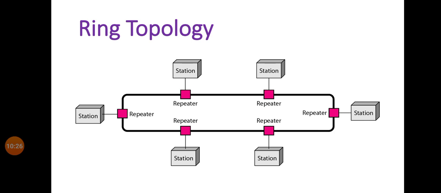Each device is connected to its next device, and the last device of the ring is connected to the first device. As it forms a ring-like structure, it is called ring topology.